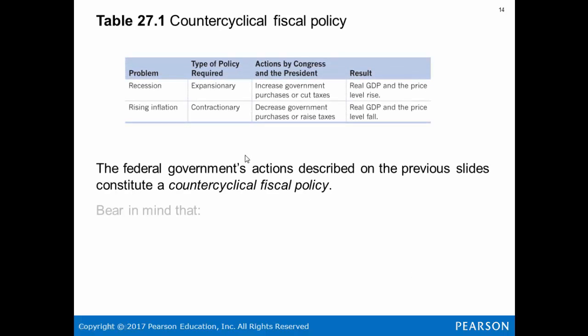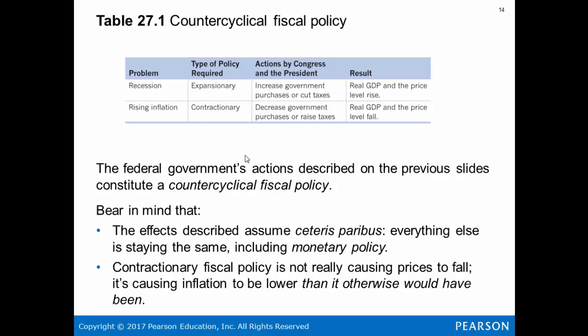Countercyclical fiscal policy. If we think the problem is recession, then you would require expansionary fiscal policy. Increase government purchases or cut taxes, and real GDP and the price level rise. If the problem is rising inflation, you would enact contractionary policy, decrease government purchases or raise taxes, and real GDP and the price level would fall, therefore decreasing inflation.